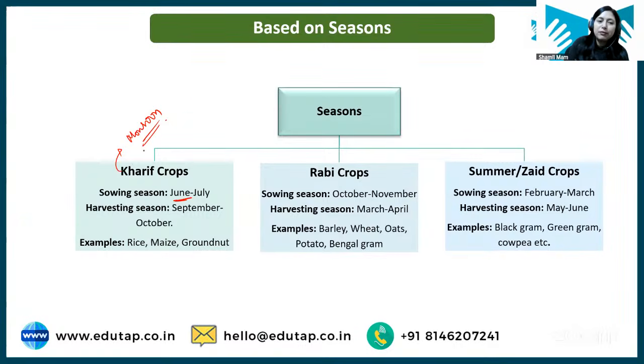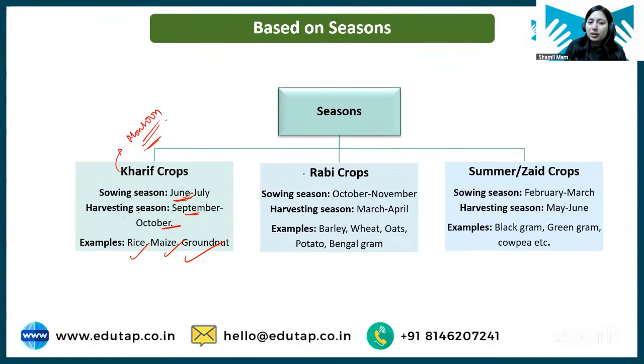So remember, for kharif crop, if you cannot remember the sowing and harvesting time, then remember kharif means monsoon crops, and monsoon starts in June and July. So their sowing is done in June and July, right? Harvesting time of these kharif crops is September, October, right? It takes around 6 months to complete the life cycle of these crops, right? So harvesting time will be September, October. Examples are rice, maize and groundnut.